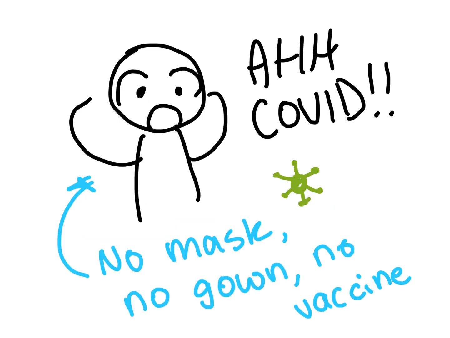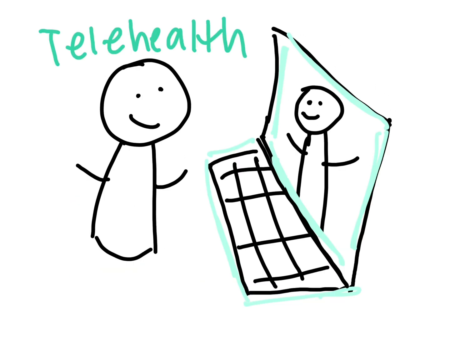Some ways that the country was unprepared for the pandemic of COVID-19 was a lack of needed personal protective equipment, or PPE. For example, this includes masks, gloves, gowns, and a lack of a quick and reliable test to identify infected individuals. Through COVID-19, however, telehealth became a common way to deliver healthcare during this period of social isolation.